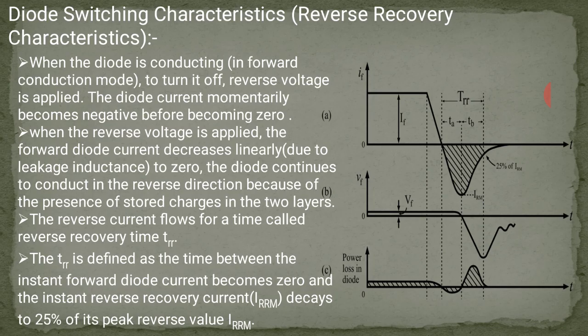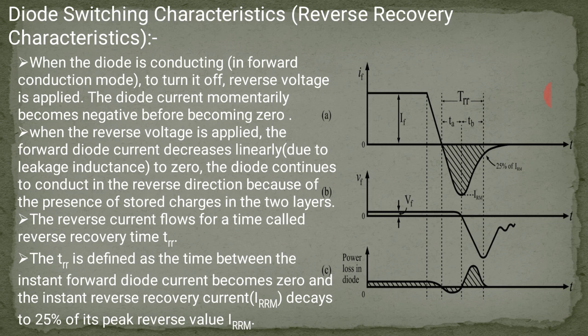TRR is shown in this diagram, and is equal to TA plus TB, where TRR is the time between the instant forward diode current becomes 0 and the instant reverse recovery current decays to 25% of its reverse peak value IRR. The diode regains its blocking capability when reverse recovery current decays to 0.